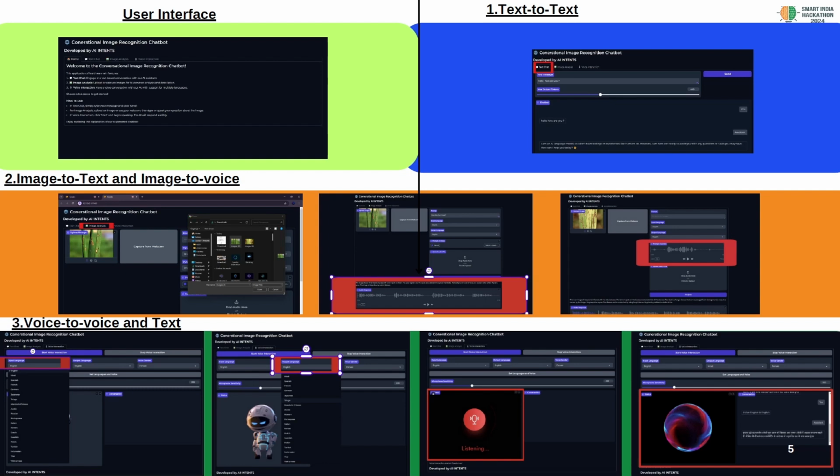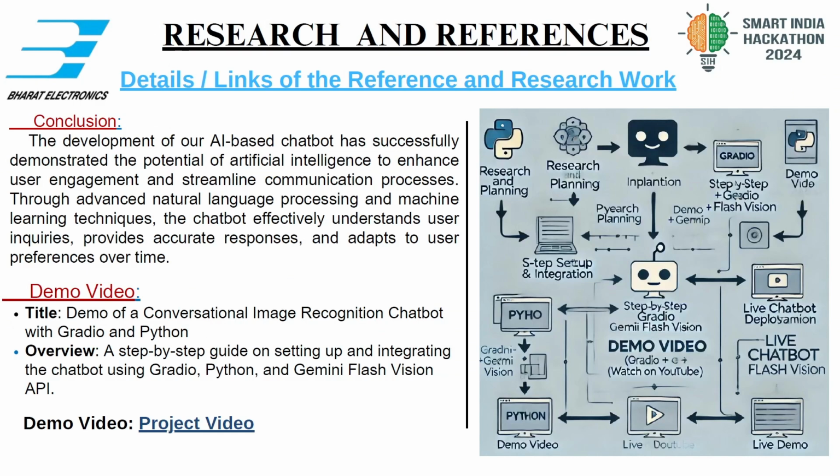So when the user selects the input language and the output language and sets those languages, and clicks on start conversation, the AI comes to listening mode, and the user can give his query by voice, taken by the microphone, and the AI processes it, and the output will be in audio format as well as text format, based on the languages he selects. So this is the main solution we took for that problem statement.